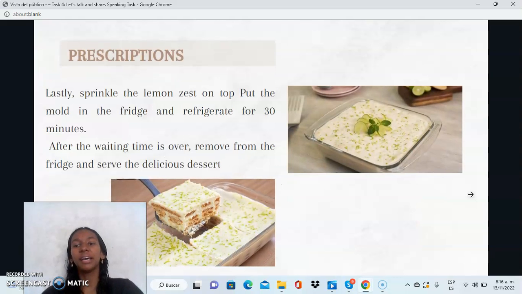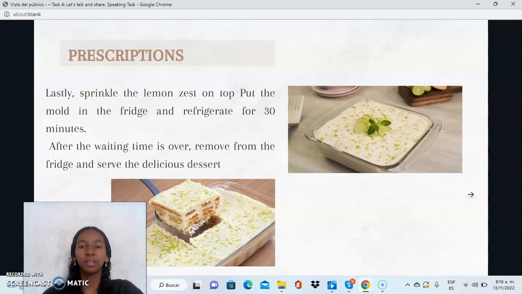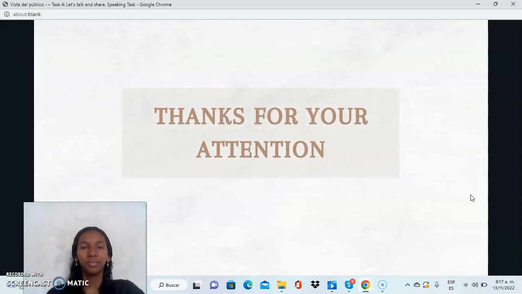Lastly, sprinkle the lemon zest on top, put the mold in the fridge, and refrigerate for 5 minutes. After the waiting time, take the mold out of the fridge and serve this delicious dessert. Thank you.